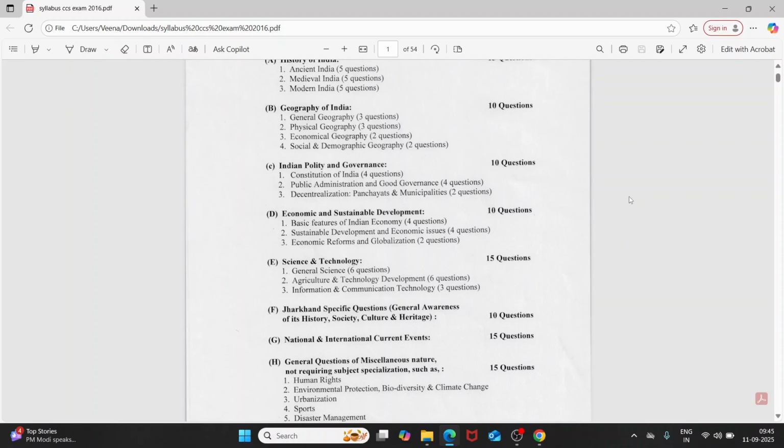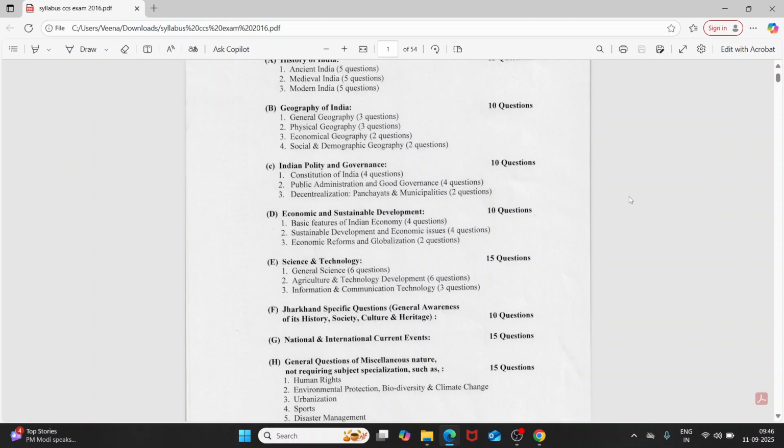There is a section number B, which is of geography of India, general geography. 3 questions from the general geography, 3 questions from the physical geography, 2 questions from the economic geography, and 2 questions from social and demographic geography.